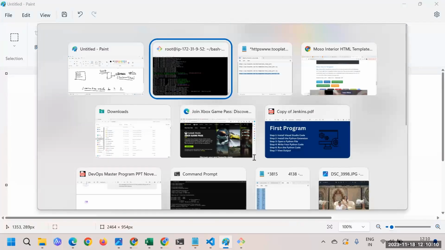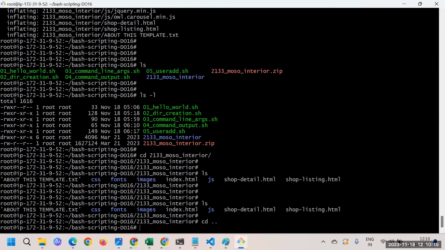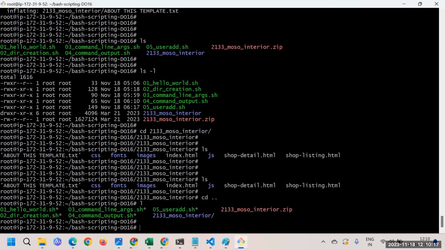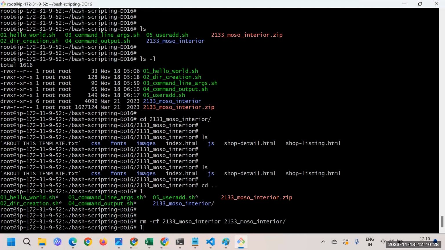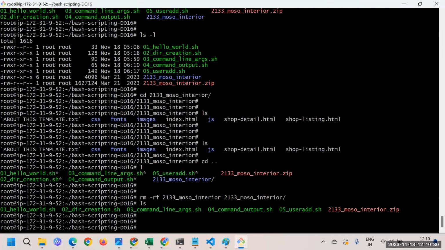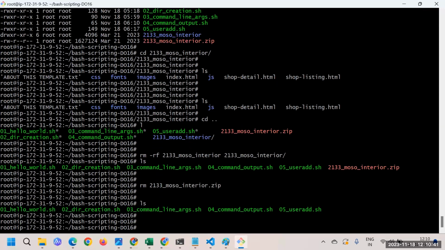So here what I'll do is I'll just remove this whole thing. We don't have to do it this way, correct? I'll just say rm -rf 2133, and also 2133. If I do ls, the zip file is something that we are left with. So I'll say rm 21. And if I do ls, you can see now we have cleaned up everything.